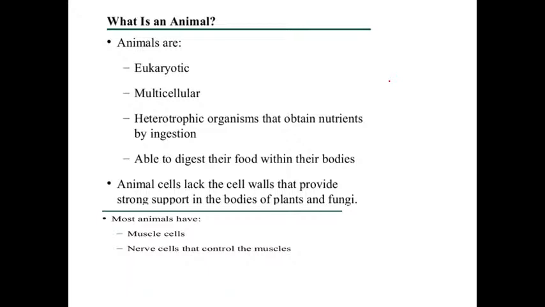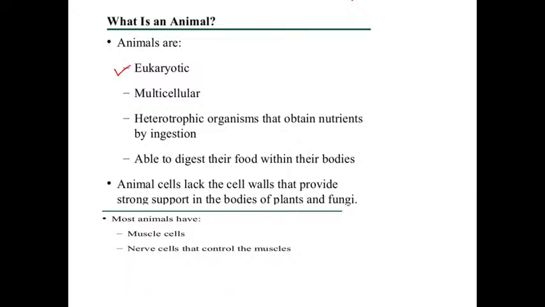Let's see some of the general characters of animals. Animals are eukaryotic. We have learned what eukaryotic is. Eukaryotic means they have a true nucleus. Eu means true. So all animals have a true nucleus.